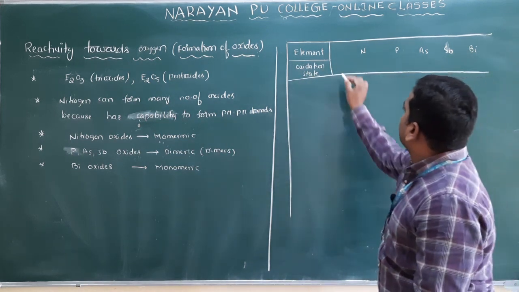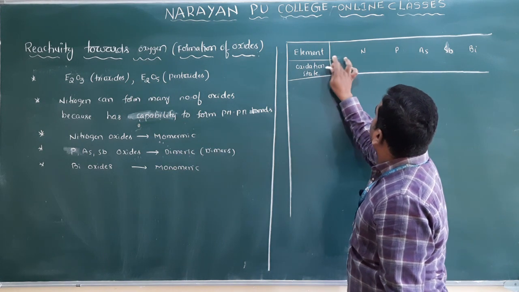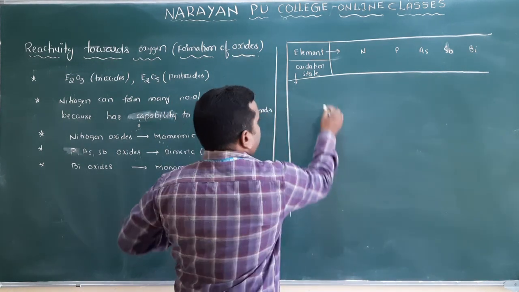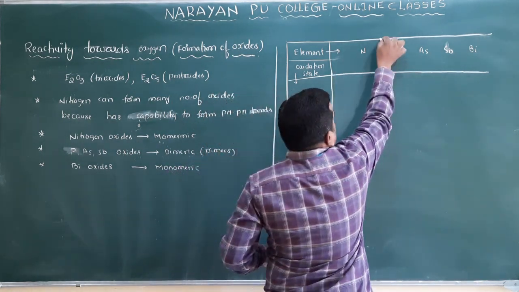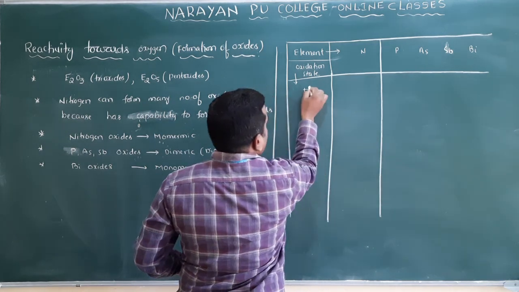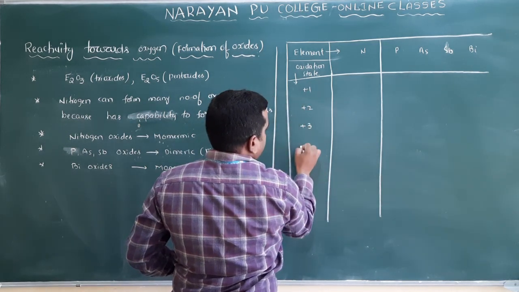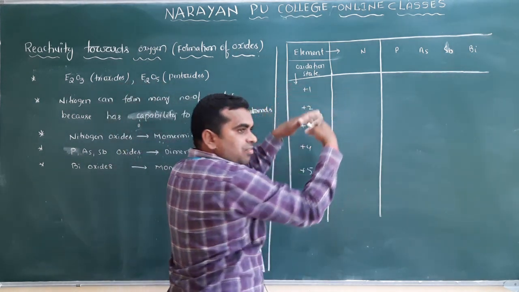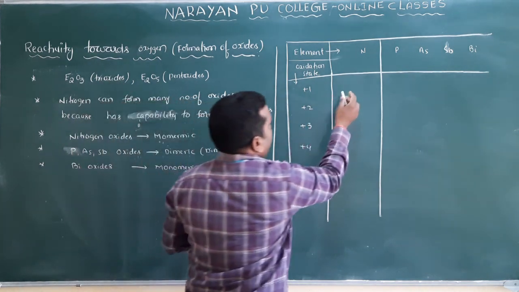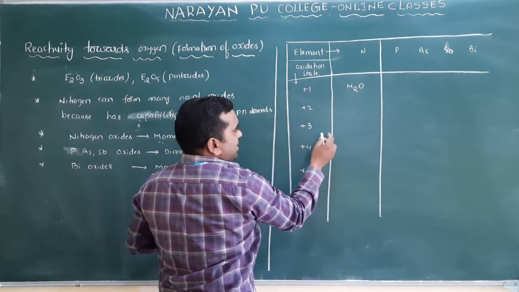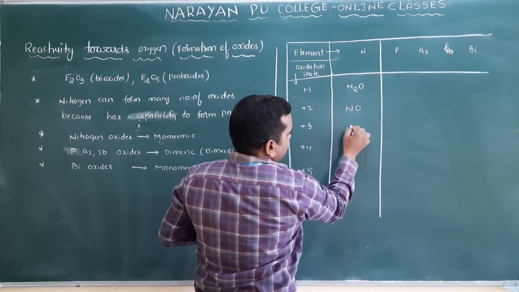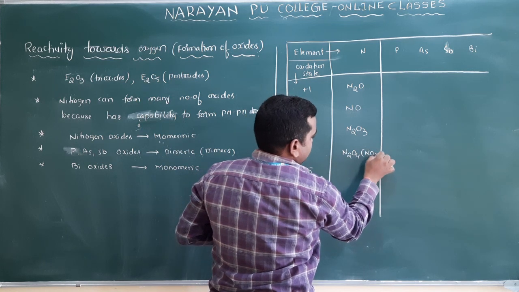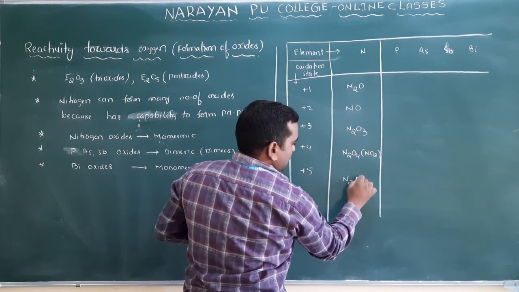Clear? So these are elements, and this is oxidation state. I already mentioned here nitrogen can form many oxides: +1, +2, +3, +4, and +5. Nitrogen can form many oxides because of which one? Pi 1. So +1 N2O, nitrous oxide, nitric oxide, N2O3, N2O4, or it can be written as NO2, and here N2O5.